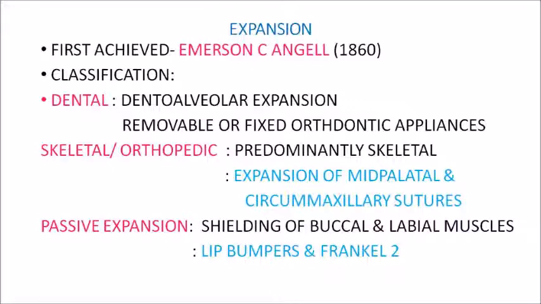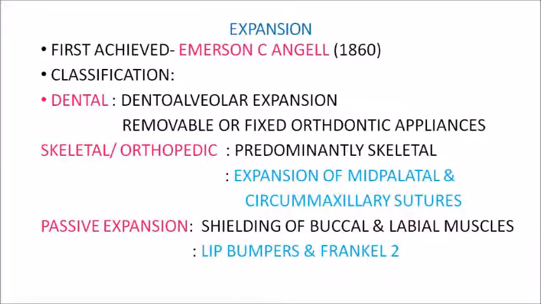Passive expansion is where you don't expand the maxilla or move the teeth as such, but rather you shield or protect your jaw and the teeth from the pressure exerted by the muscles and the soft tissues, so that they will be able to move further labially or buccally. This type of expansion is produced by functional appliances like the FR2 appliance, that is the Frankel 2 appliance, and lip bumpers. So you have three kinds of expansion, where one is dental expansion or dento-alveolar expansion.